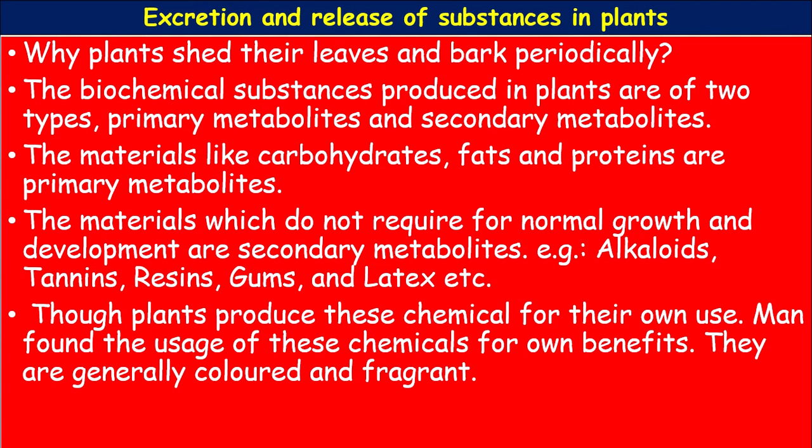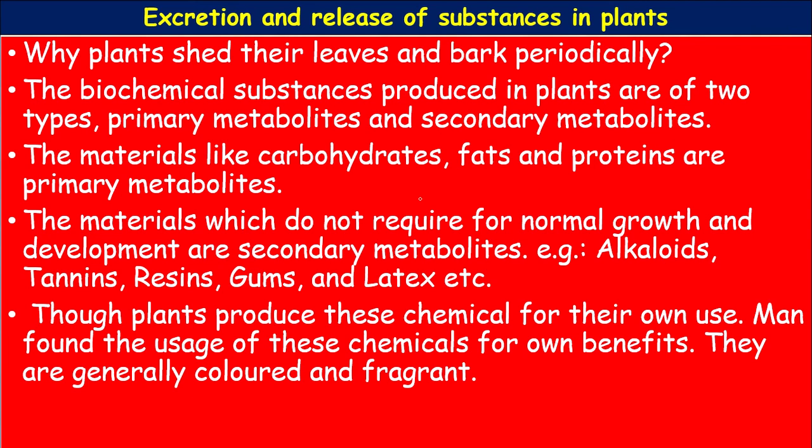Though plants produce these chemicals for their own use, man found uses of these chemicals for his own benefit. They are generally colored and fragrant. Fragrant means having some scent, some smell, aroma. Man recognized their importance and started using them in Ayurveda. It is the branch of medicine in which most of the plant products are used. They are secondary metabolites. They act like medicines.